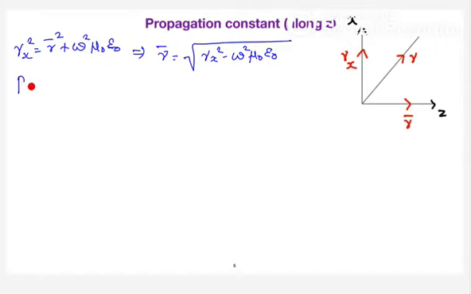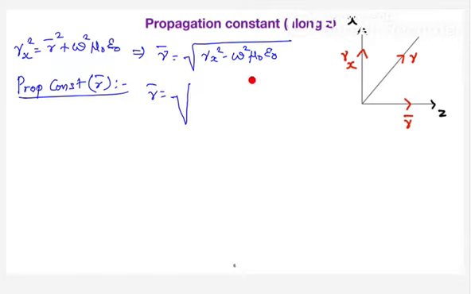So what is the propagation constant gamma bar you are getting right now? We know the value of gamma x is m pi by a, so gamma bar is root over m pi by a whole square minus omega square mu naught epsilon naught.